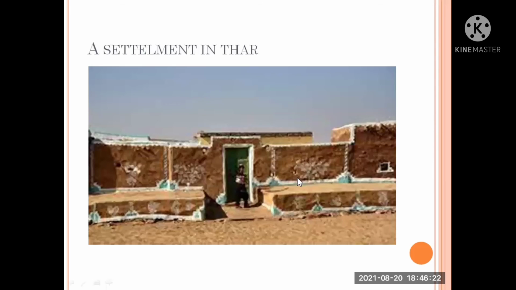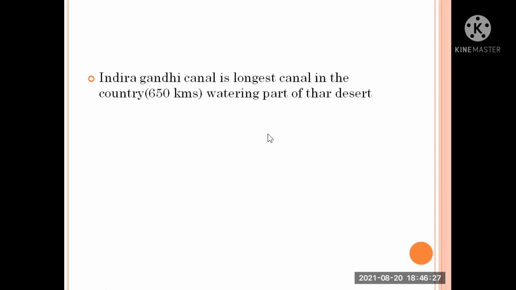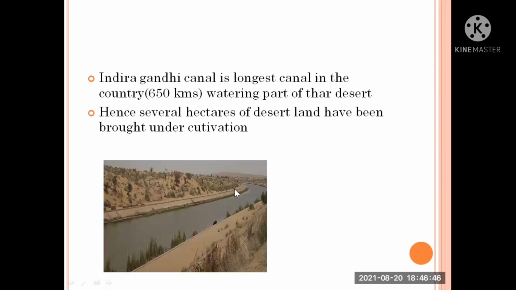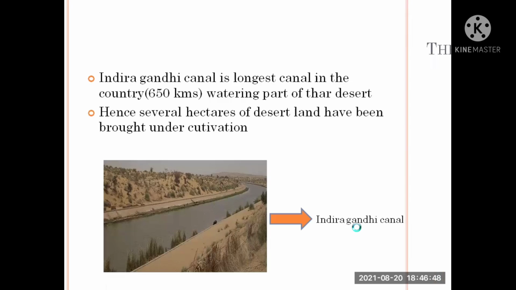A settlement in Thar. Let us see this picture. In that picture we can see the houses of people living in Thar. The Indira Gandhi Canal is the longest canal in the country, covering 650 kilometers and watering part of the Thar Desert. Hence, several hectares of desert land have been brought under cultivation. Here you could see this, right? This is the Indira Gandhi Canal.